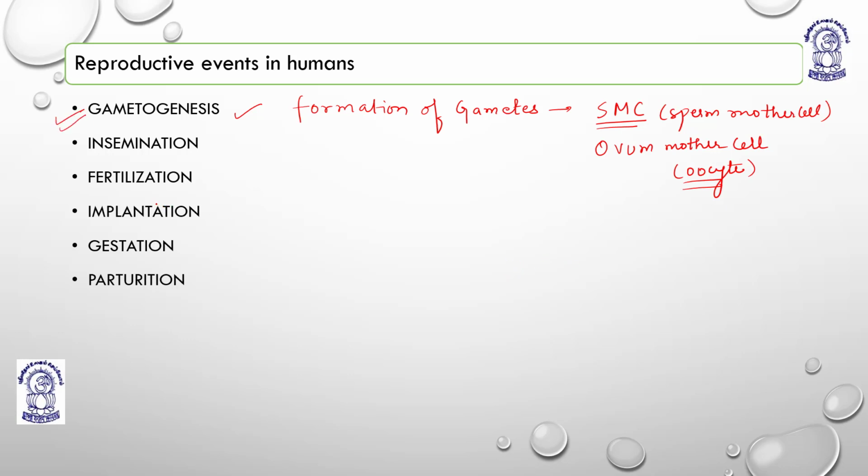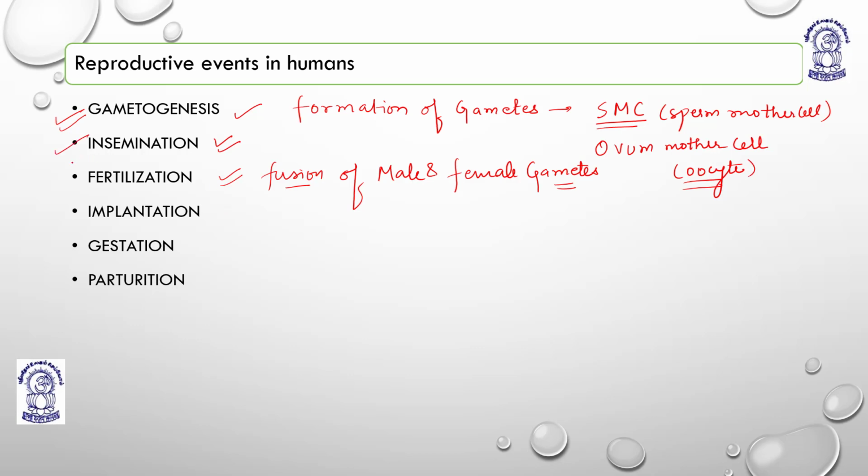Gametogenesis. Insemination, means introduction of the gametes into the female reproductive tract, is known as what? Insemination. The process of introduction of the male gametes, the sperms, into the female reproductive system is known as what? Insemination. Then what is fertilization? Fusion, my students, fusion of male and female gametes, right? This is the fusion of male and female gametes.